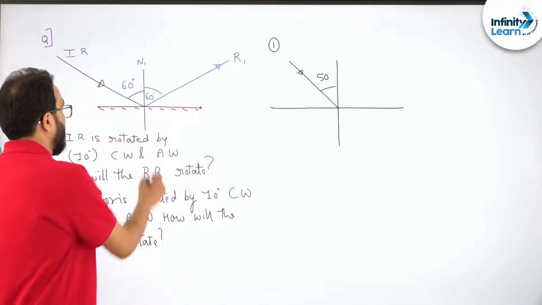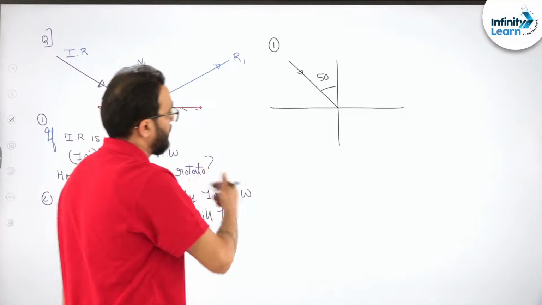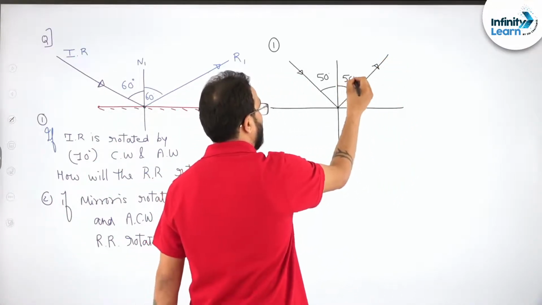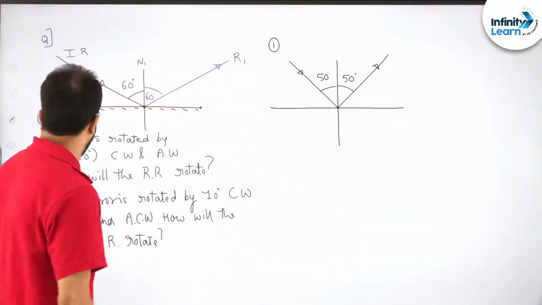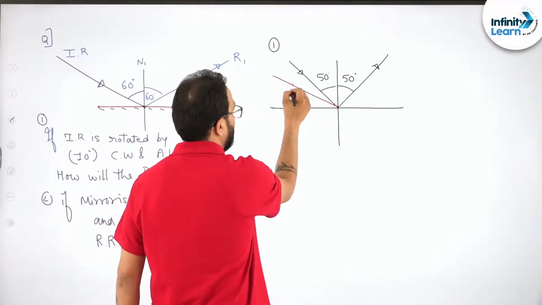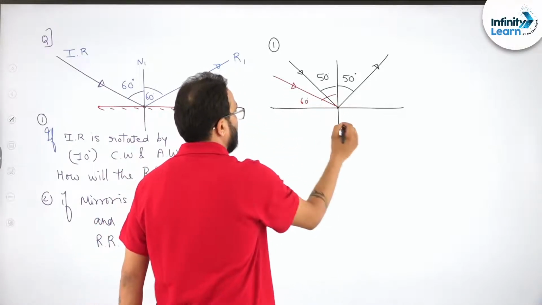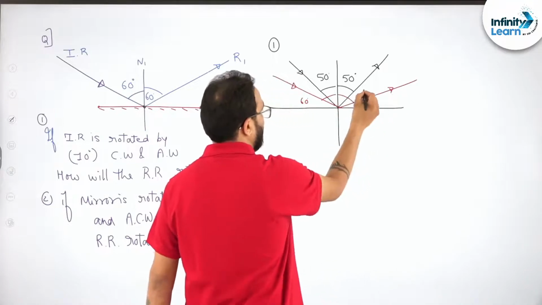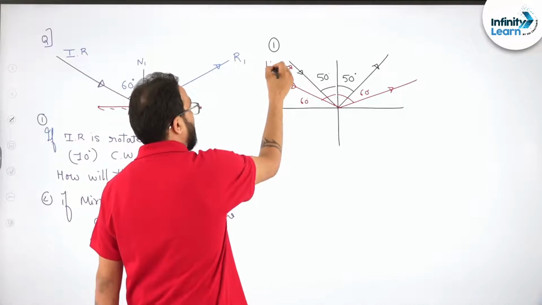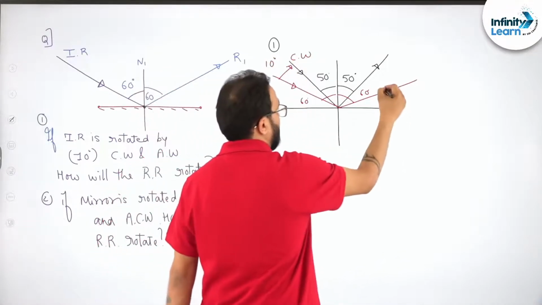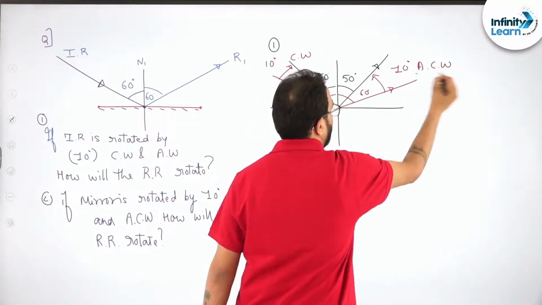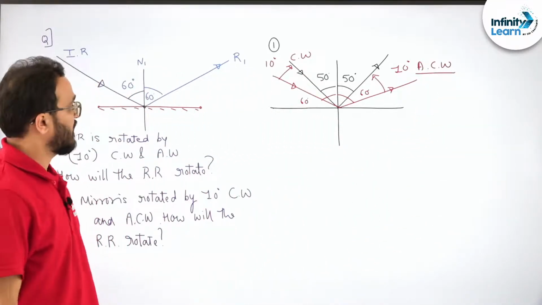If you are rotating it clockwise by 10 degrees, so what will happen to the reflected ray? It will also rotate by 10 degrees, but in which direction? That is something important. This was the initial value 60 degrees, and initially the reflected ray was also 60 degrees. Now you rotated the incident ray by 10 degrees clockwise, but the reflected ray also rotated by 10 degrees anti-clockwise. Do you understand this thing?